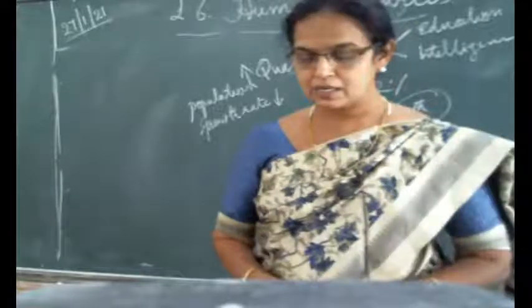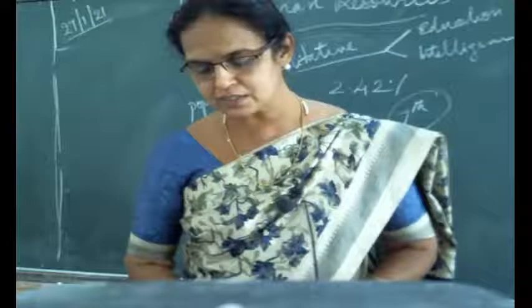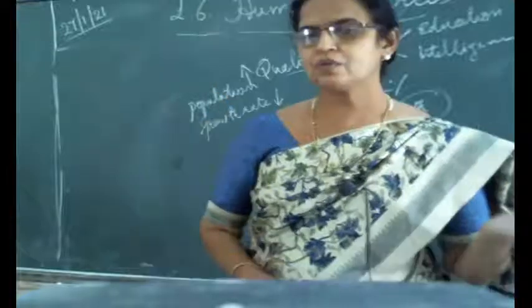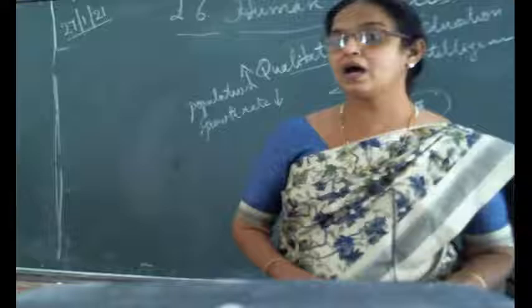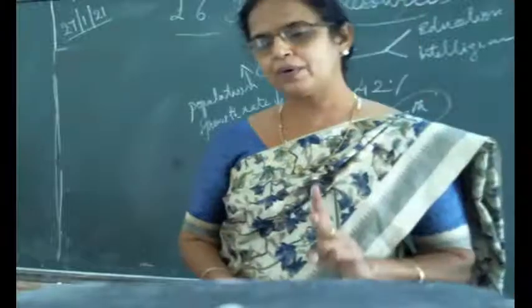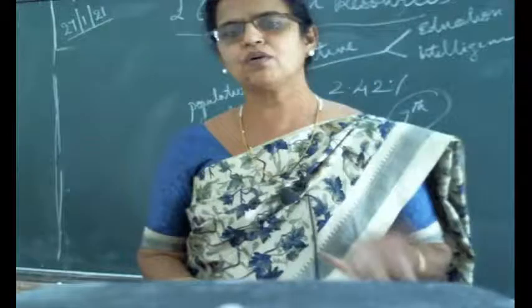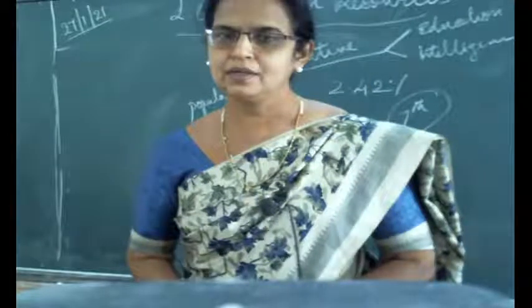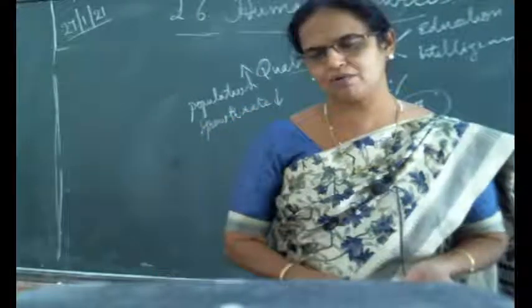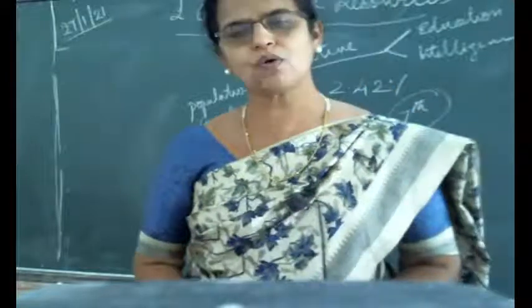So underline that also. The mode of transportation and roads were not as good as now, so people could not reach the medical centers easily. This is in the previous time. Modes of transportation were not as good as now, and roads also. So these two, the proper roads should be there and modes of transportation. Nowadays all of us have 3 or 4 vehicles at our own home. Maybe just to count your home, maybe 1 or 2 two-wheelers will be there, definitely 1 four-wheeler will be there.